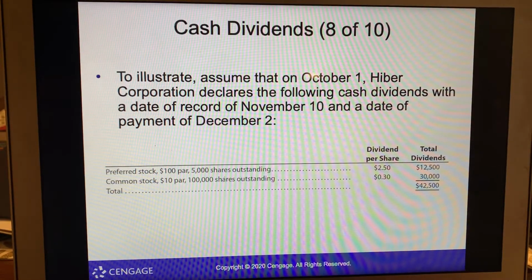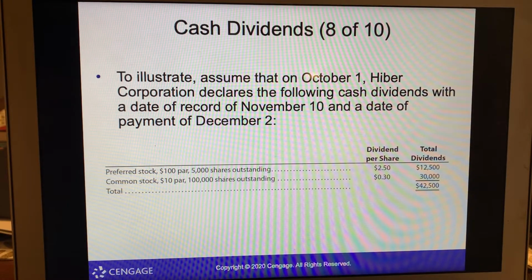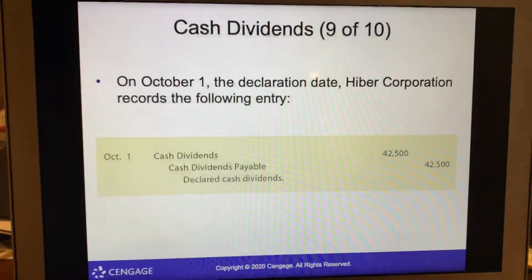To illustrate, here's an example. Preferred stock at $100, 5,000 shares outstanding, dividend per share $2.50, so total dividends will be $12,500. Common stock $10 par, 100,000 shares, 30 cents per share, $30,000. So total dividend paid will be $42,500.